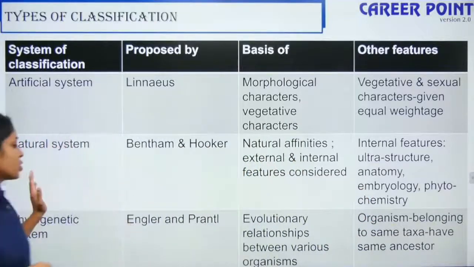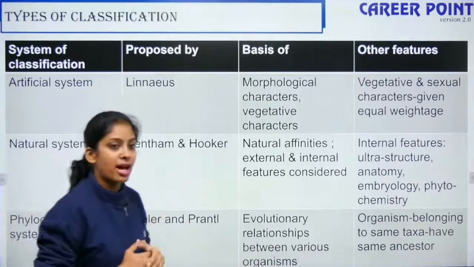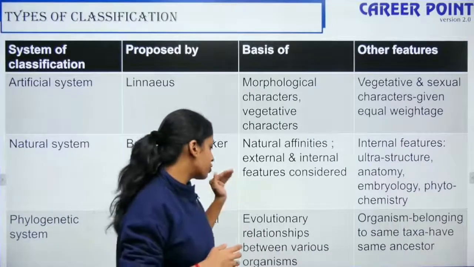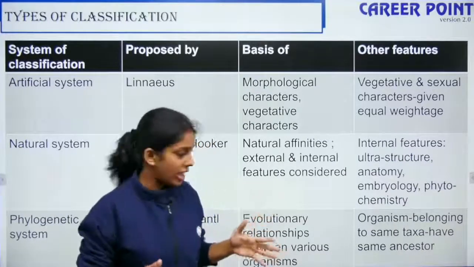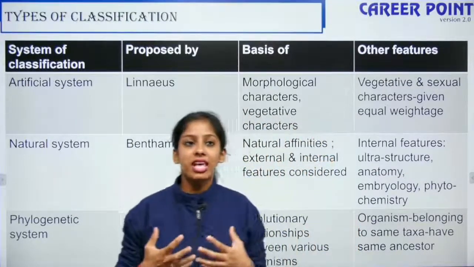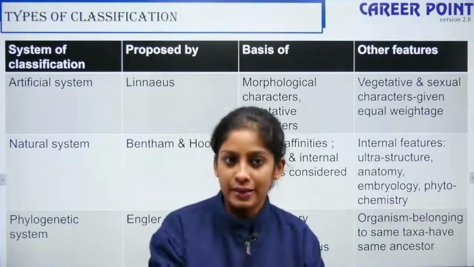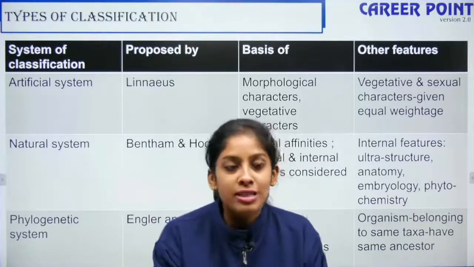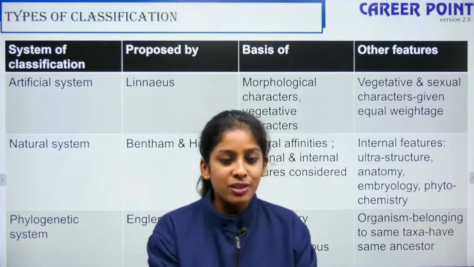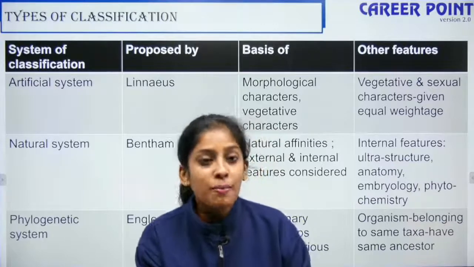The last one is the phylogenetic system, proposed by Engler and Prantl. This was based on the evolutionary relationship between various organisms. Here the organisms belonging to the same taxa have a common ancestor. For example, we are all descendants of the monkey. That is your phylogenetic system of classification. They say crocodiles and snakes are descendants of dinosaurs, and so on.